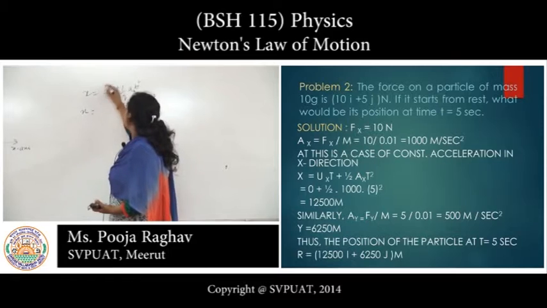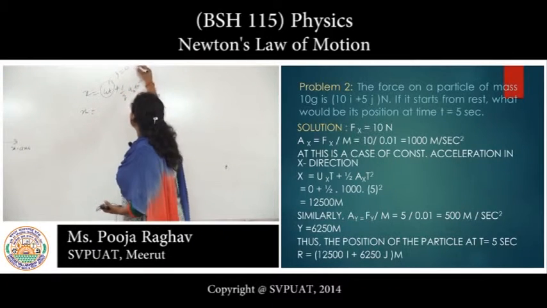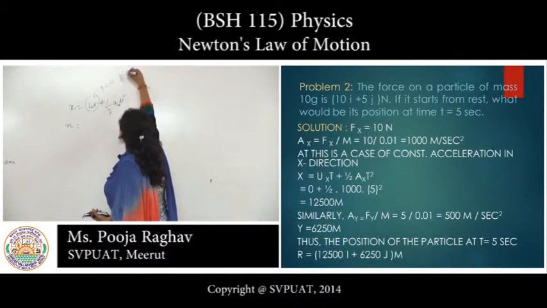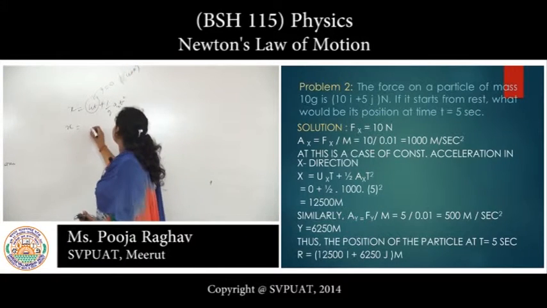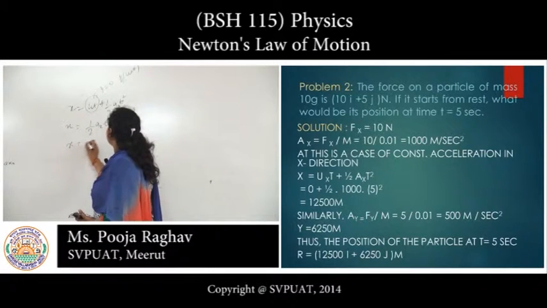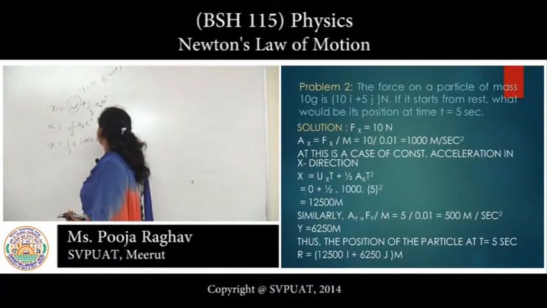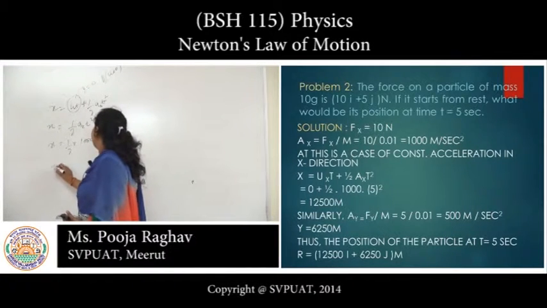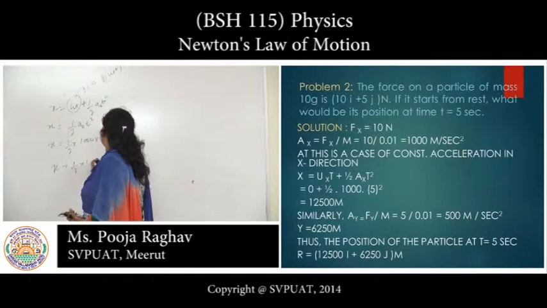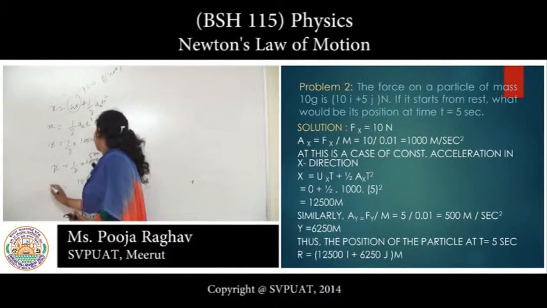This term will be equal to 0 because it is at rest. x equals half ax t square. x equals half into 1000 into t square, it means 5 square. x equals half into 1000 into 25. x equals 12500 meter. This is the x distance.